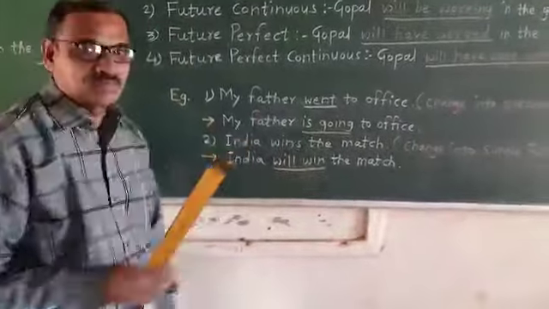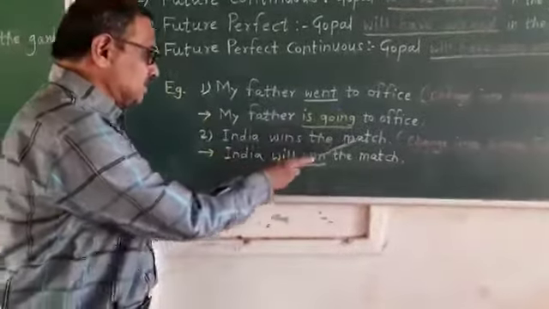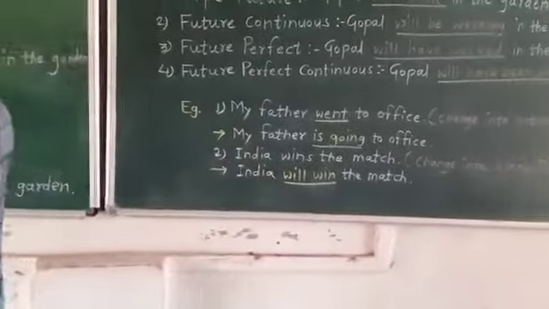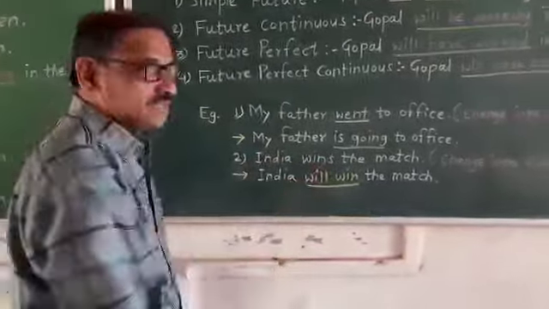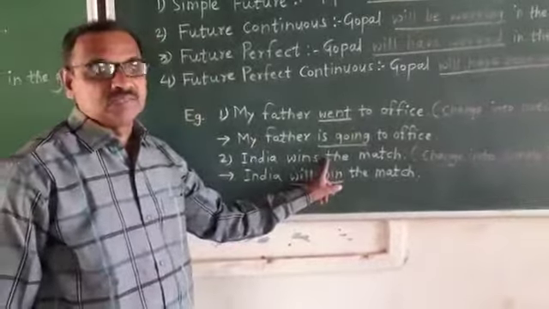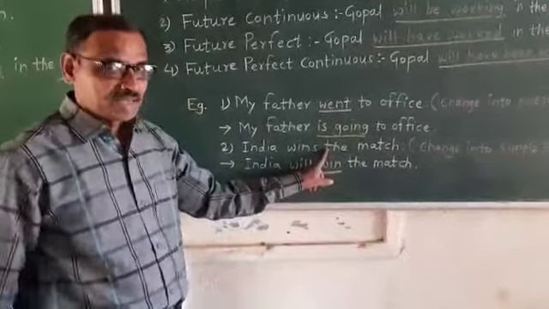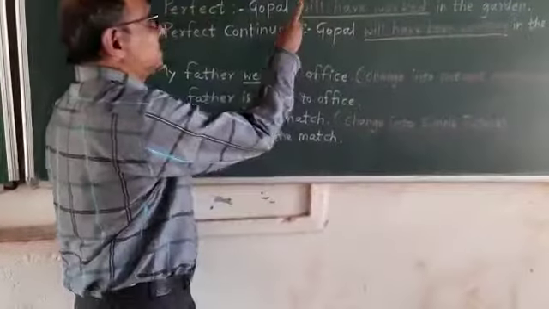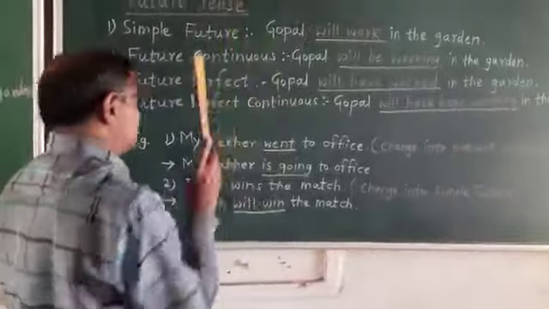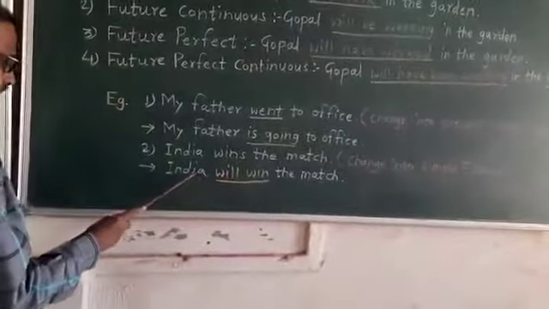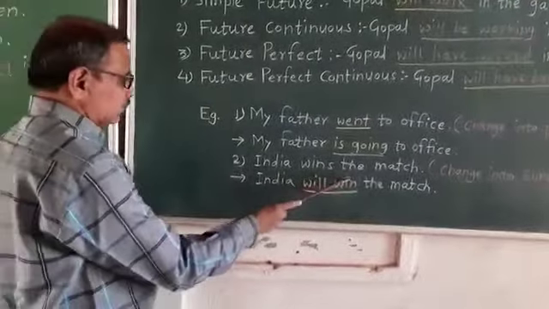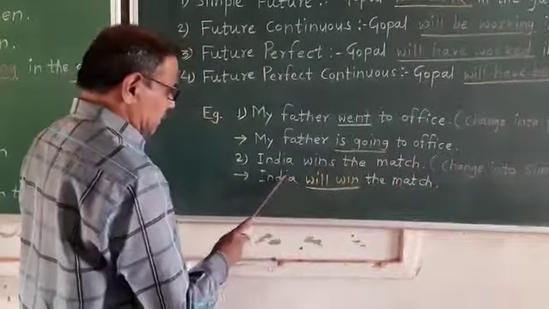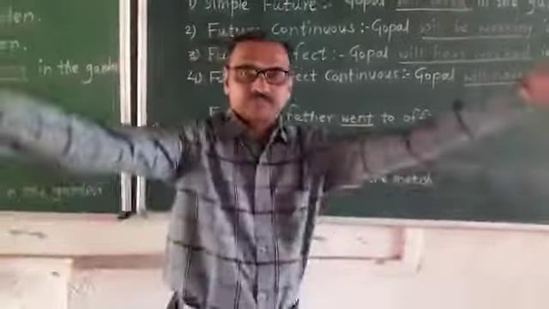This is the present continuous tense. And then the second example is given here. India wins the match. Identify the tense. Works, wins, means this is simple present tense. Given sentence is in simple present tense and the instruction here is change into simple future. So the answer will be India will win the match. Wins, win, will win. India will win the match.